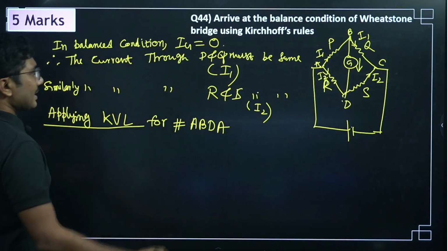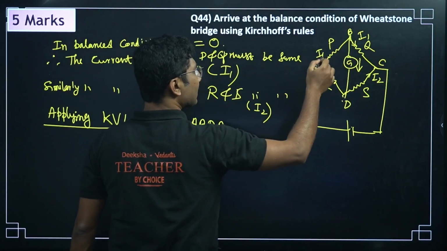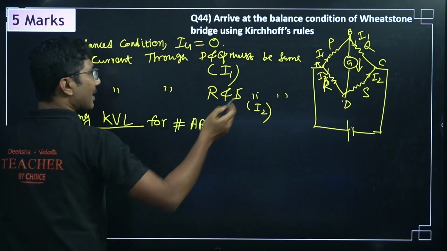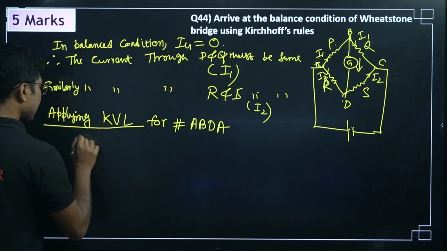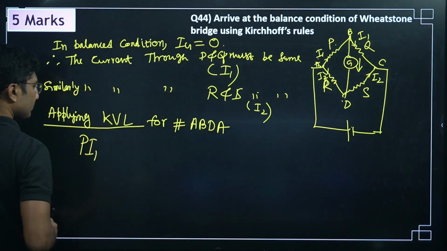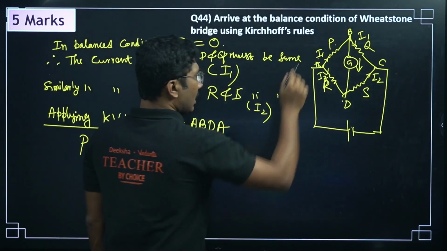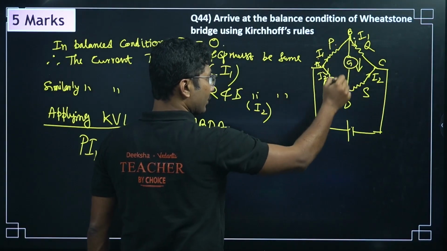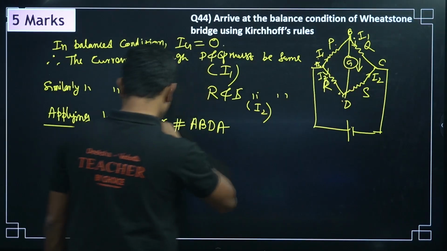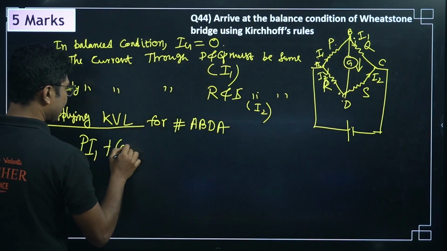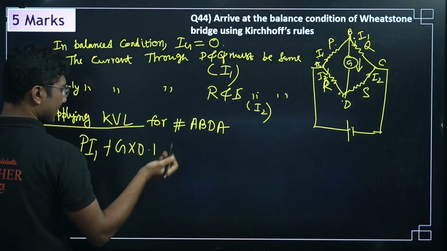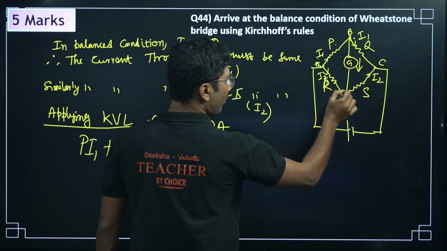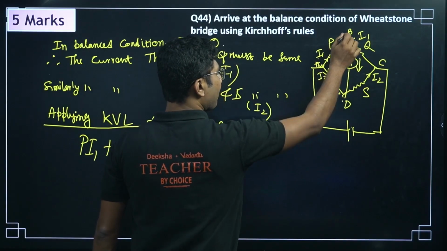Okay. So, what is the current passing through AB? Current passing through AB is I1, and what is the resistance between them? Resistance is P. So, resistance times current. Now, there is no current through this, so G into 0. You can mention that G into 0 over here, plus or minus. We will see that now you are going from D to A. So, A, B, D, A.